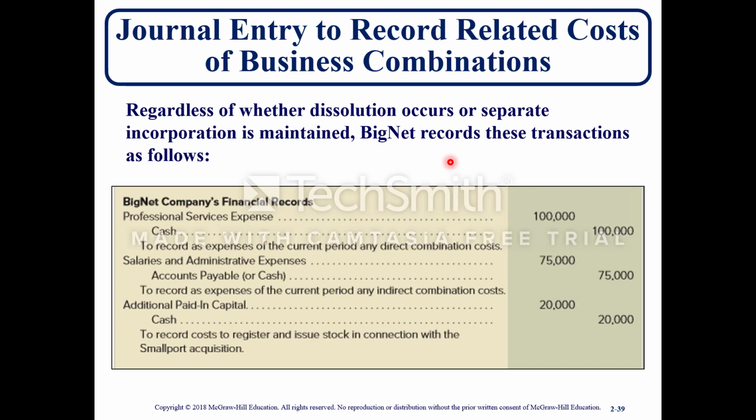So now you have the administrative costs, salaries and administrative expenses. That's going to be a debit to salary and administrative expenses and a credit to accounts payable or cash, depending on how it was paid out. And to record expense of current period, any indirect combination costs. So these are the indirect costs. So lastly, you're going to have additional paid in capital debited for the $20,000 and a credit to cash for $20,000 to record the cost of registered issuance of stock in connection with the Small Port acquisition.